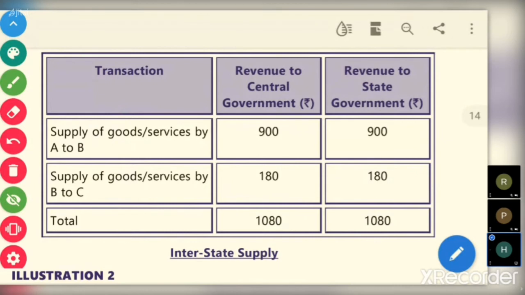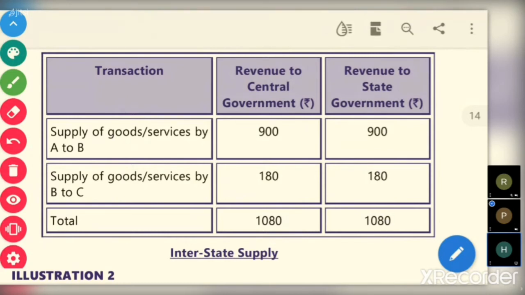Yes, ma'am. You are having some questions? Sir, in this chapter on GST, whenever the buyer will record the amount at which he has purchased goods or services, he'll always separate the taxes and then he will record, right?